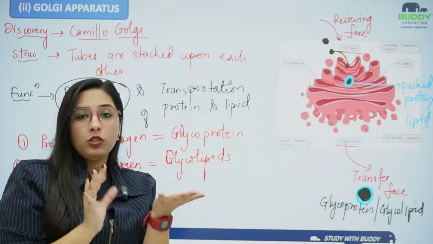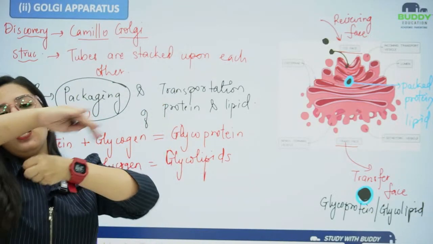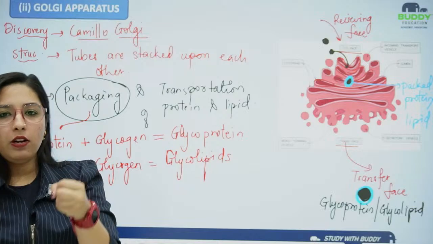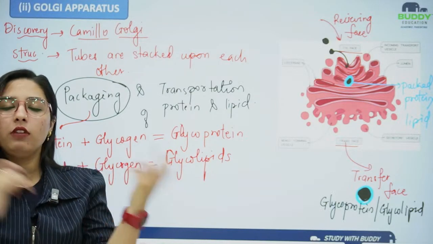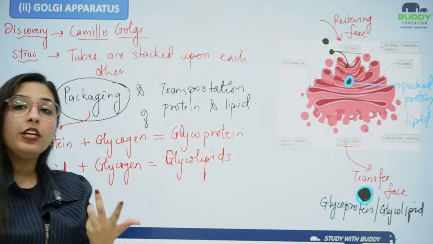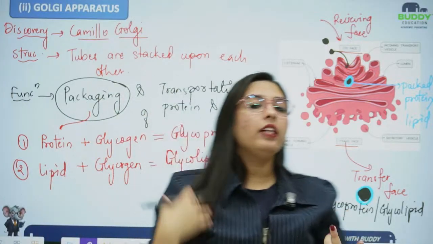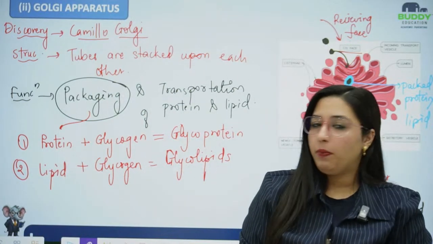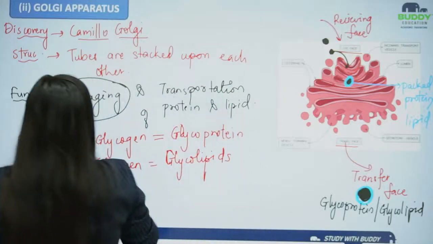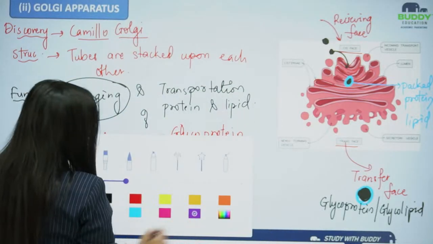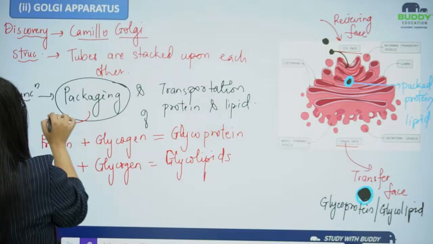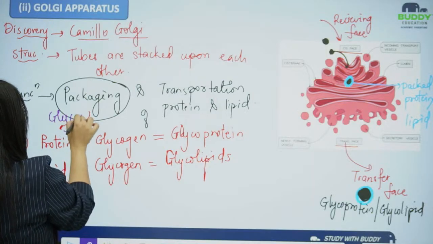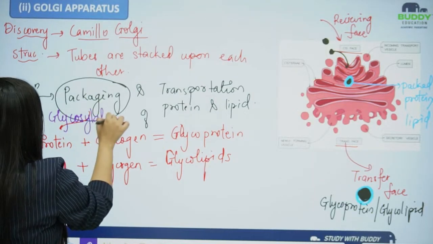The packaging will be glycosylation: the protein will be there and the cover of glycogen will be there. There will be lipid and the cover of glycogen will be there. Protein will be converted into glycoprotein, lipid will be converted into glycolipid. So that's how the packaging process will take place, and this whole packaging process will be known as glycosylation.